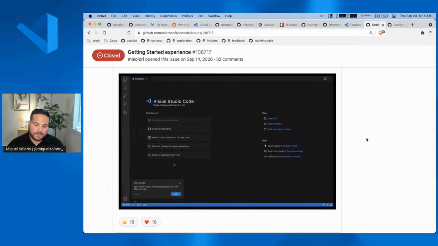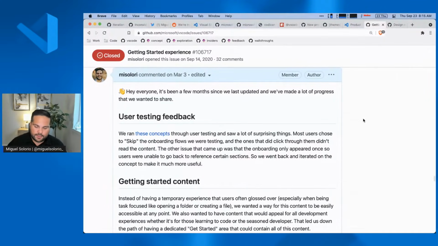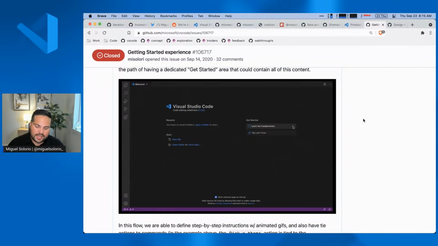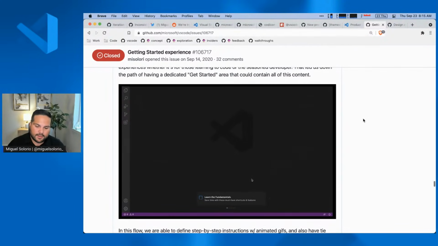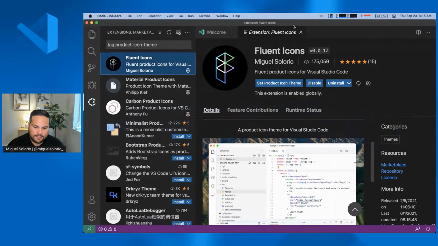So we experimented for a while. And ultimately what we decided after experimenting was we wanted to pivot a little bit. Instead of going with this sort of onboarding slideshow, we decided to do a walkthrough. So you could actually go in and click on individual items inside of the welcome screen, and then actually have content that allows users to go through.